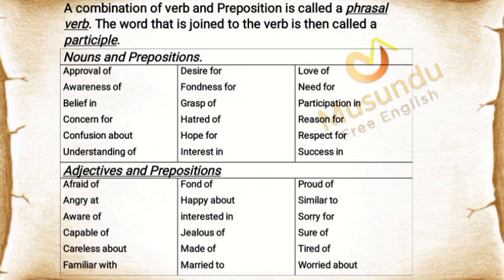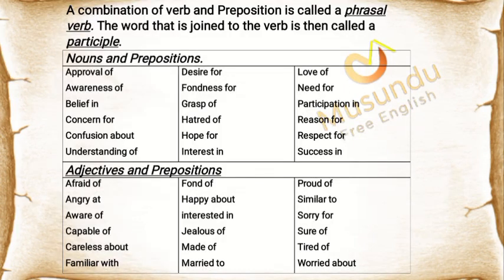Nouns and prepositions. Approval of, awareness of, belief in, concern for, confusion about, understanding of, desire for, fondness for, grasp of, hatred of, hope for, interest in, love of, need for, participation in, reason for, respect for, success in. Adjectives and prepositions. Afraid of, angry at, aware of, capable of, careless about, familiar with, fond of, happy about, interested in, jealous of, made of, married to, proud of, similar to, sorry for, sure of, tired of, worried about.